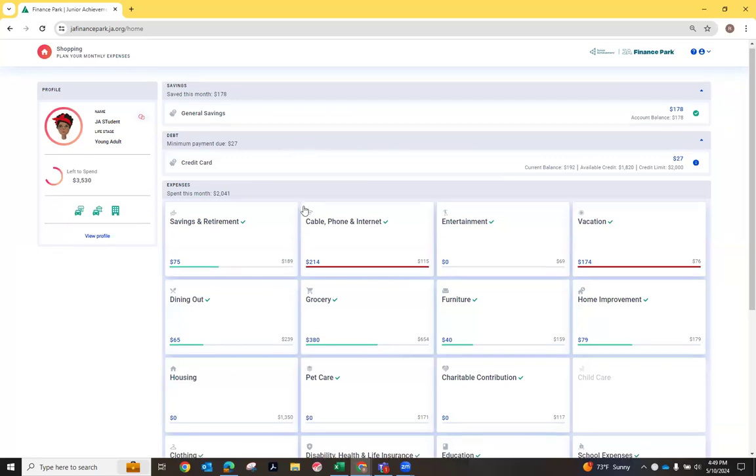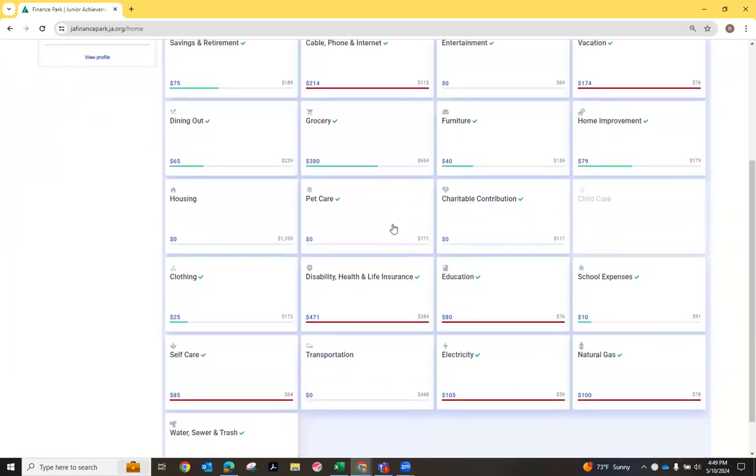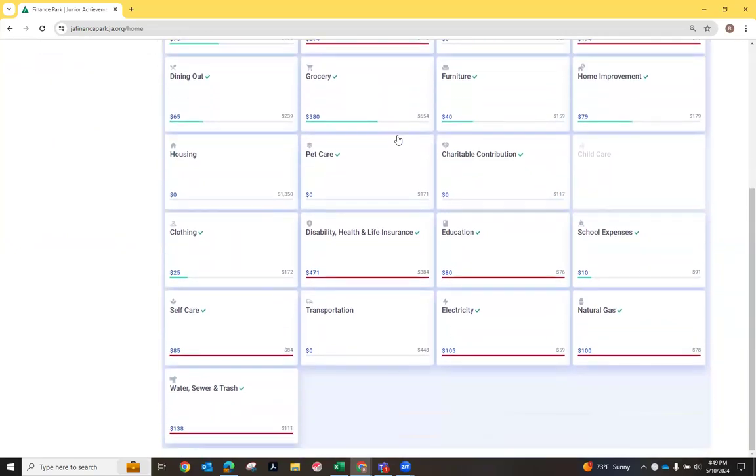Now for this training purpose, you're going to notice I've already drilled into a bunch of these categories and made some purchases. You'll notice that in some instances, I went over my budgeted amount. It shows that as red, and that's okay. You can do that. And sometimes students just have no idea how much things might actually cost. You will notice that sometimes there are required purchases like electricity, natural gas, and water. Those were all required. I had to spend $105, $100, and $138 in those specific categories.